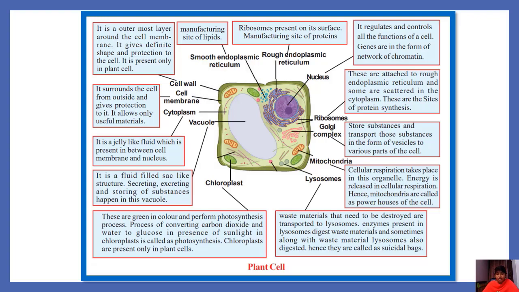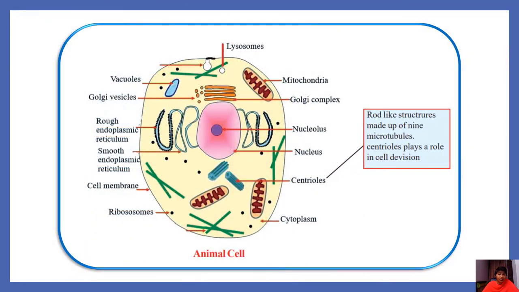Let us see the organelles present in the animal cell. Now you are observing the animal cell. Here, are you observing the cell wall? Is any cell wall present? Cell membrane? Yes, this is the cell membrane. Here, you can clearly observe that there is only one membrane around the animal cell. When compared to the plant cell, which has two layers, cell wall and cell membrane, here only the cell membrane is present. And vacuoles, Golgi vesicles, mitochondria, Golgi complex, rough endoplasmic reticulum, smooth endoplasmic reticulum, nucleus, all other organelles are present except chloroplast.